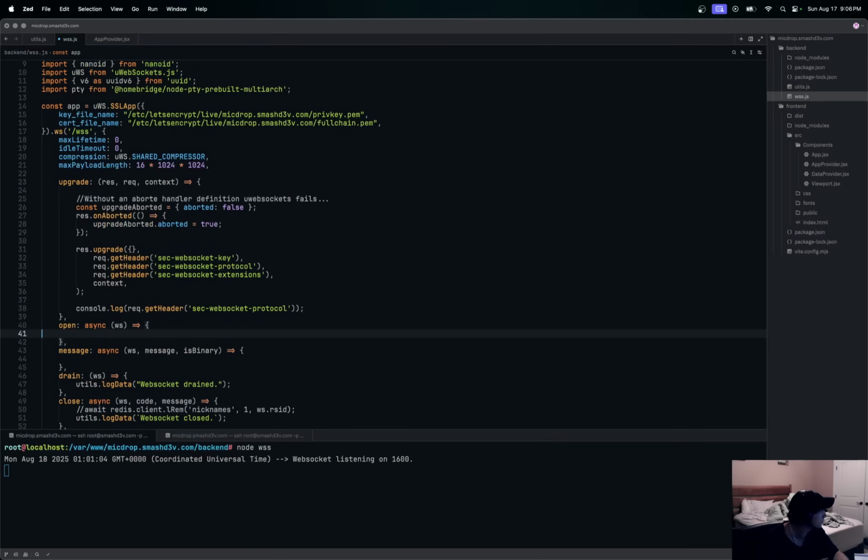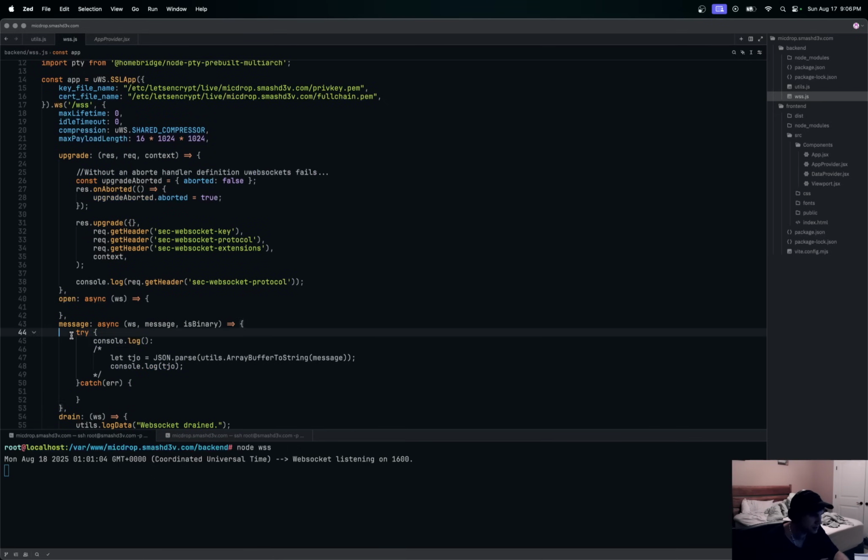In the open, we will do some things, but I don't think we need to do that right away. Let's just do this. So this is in the message. My bad. We are going to do some things for this open stuff here, not needed quite yet. Okay, leave the function there, but we're not doing anything in the open yet.